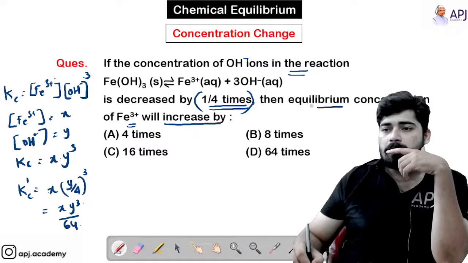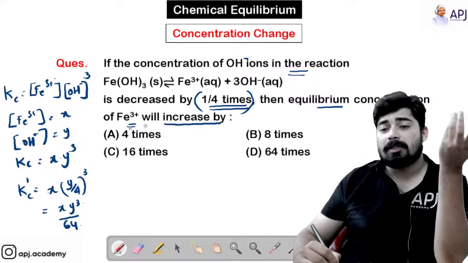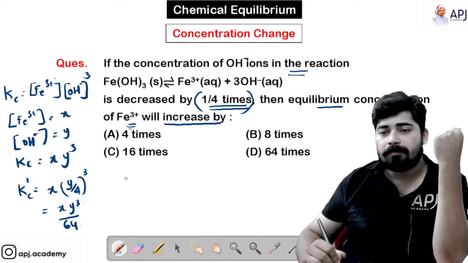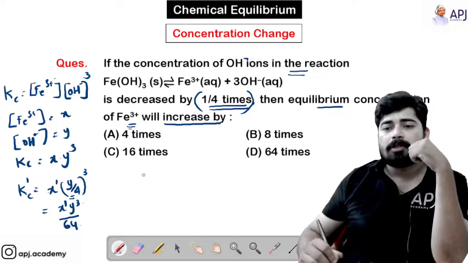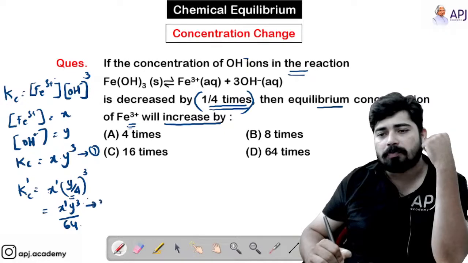So the equilibrium concentration of Fe3+ will increase by how much? That's the question. You can see here, if you change the equilibrium concentration of Y, then this can be X dash. Now you are going to equate 1 and 2. This is 1 and this is 2.